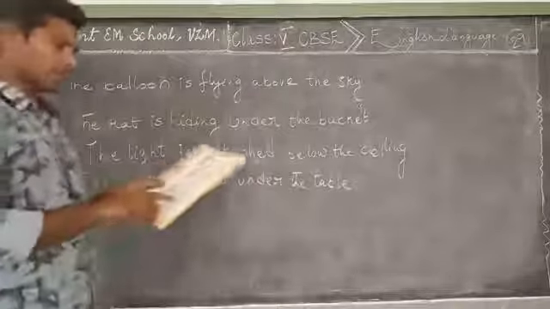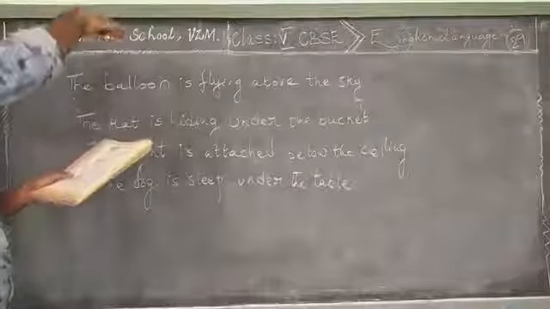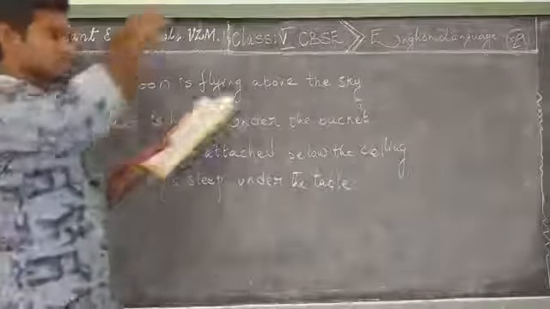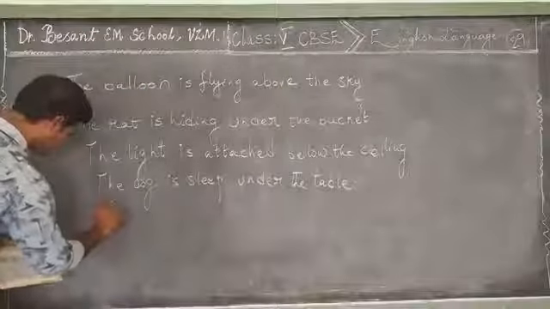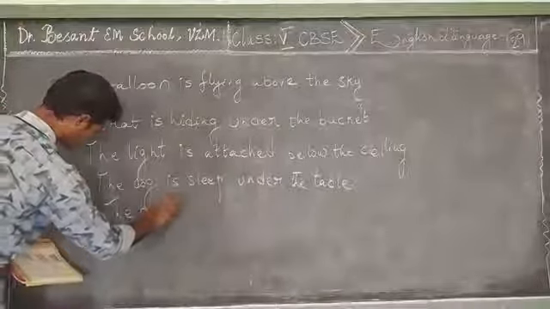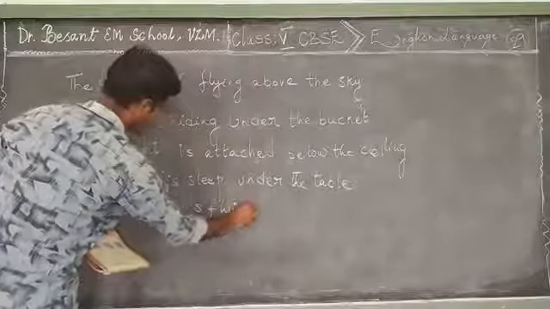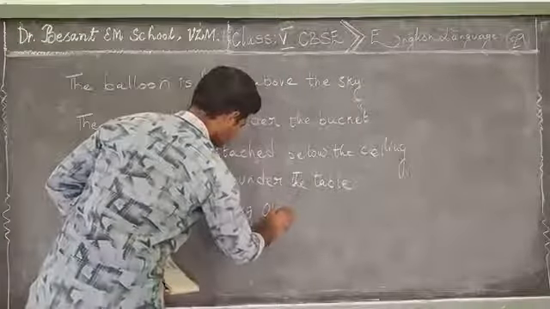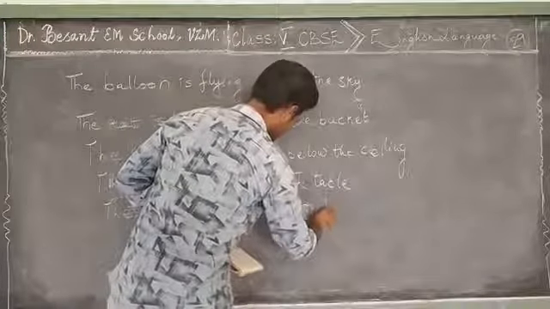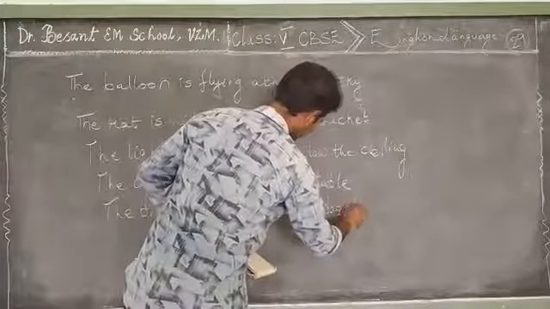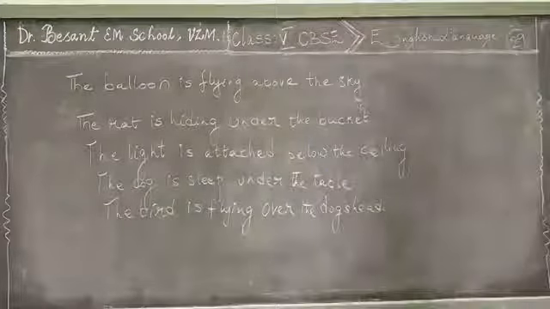Next one, the bird is flying on the top of the dog's head. So on top, the distance is very less. So here the bird is flying over the dog's head.